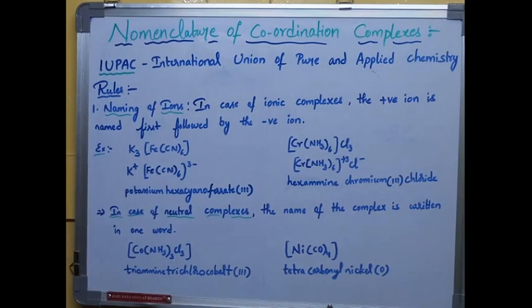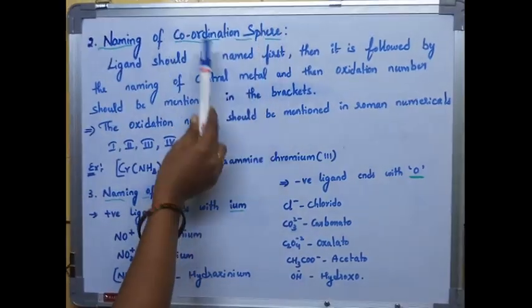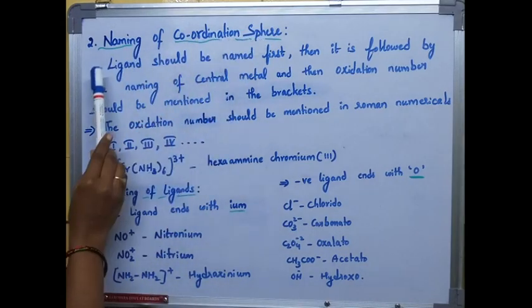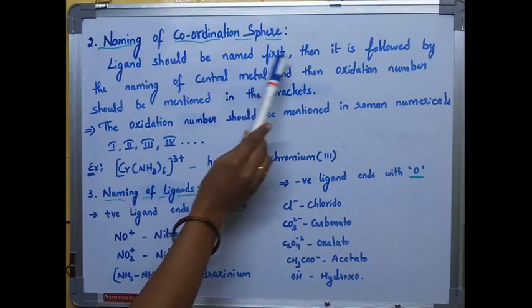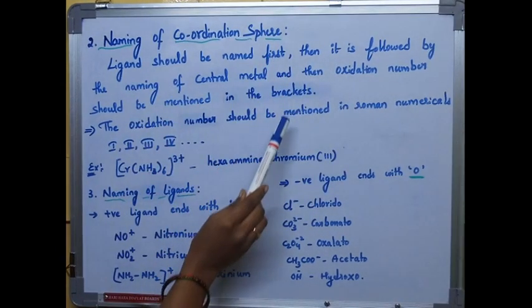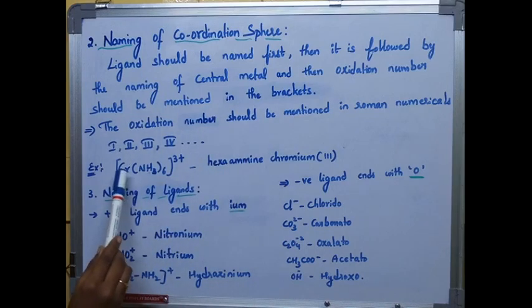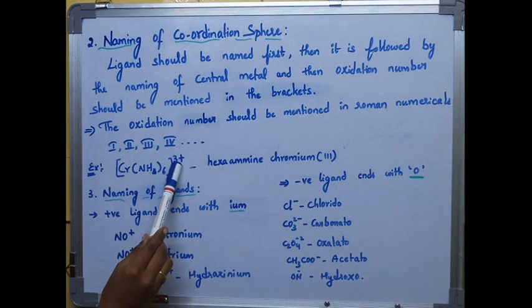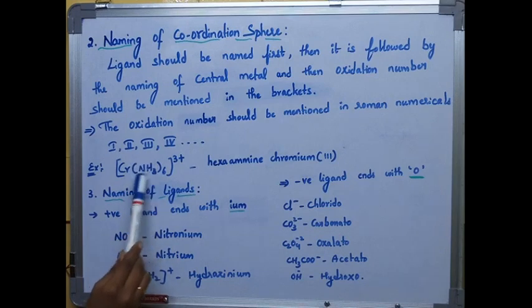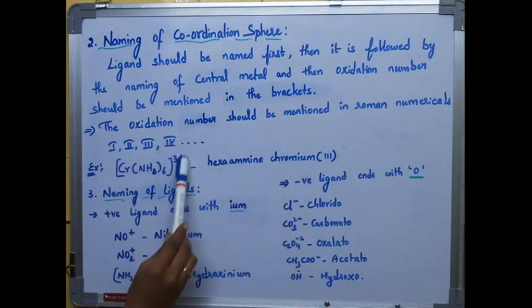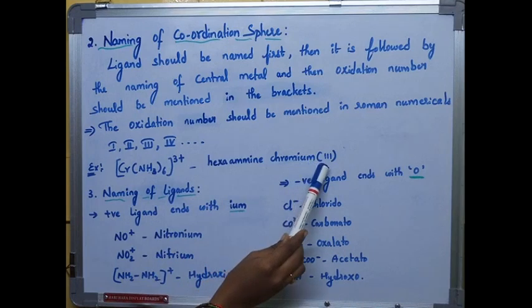Next, the naming of the coordination sphere. We already learned how to name ionic complexes. Now for the coordination sphere, the ligand should be named first, then it is followed by the naming of the central metal, and the oxidation number should be mentioned in the brackets. You can see this example, [Cr(NH3)6]3+. Firstly we should name the ligand NH3, which is ammine. Six ammine ligands are present, so hexaammine chromium(III). This is the oxidation number, mentioned in the brackets.